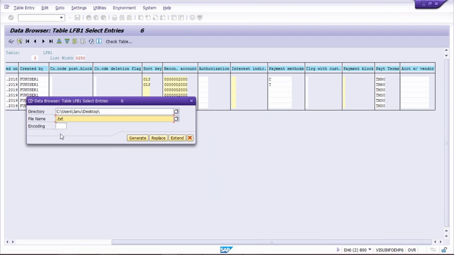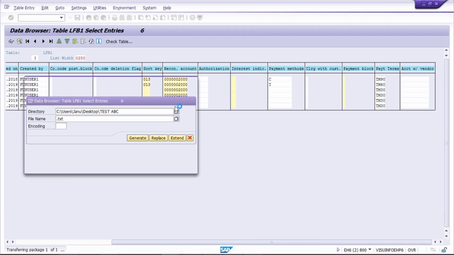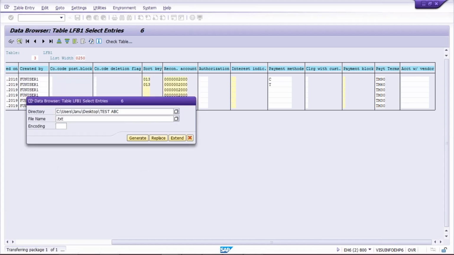This is what is being used by people. Keep on desktop and give file name test abc and click on generate. So we are going to generate the list here. Allow.